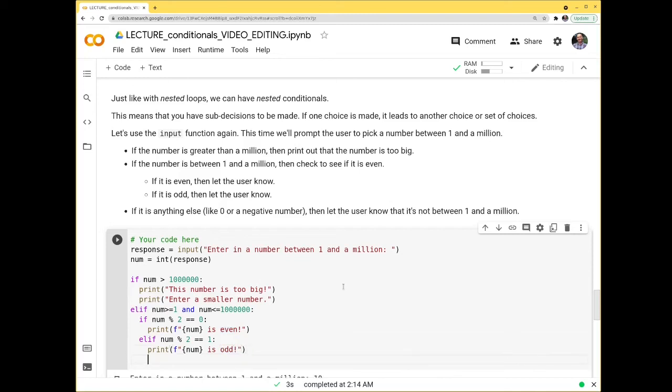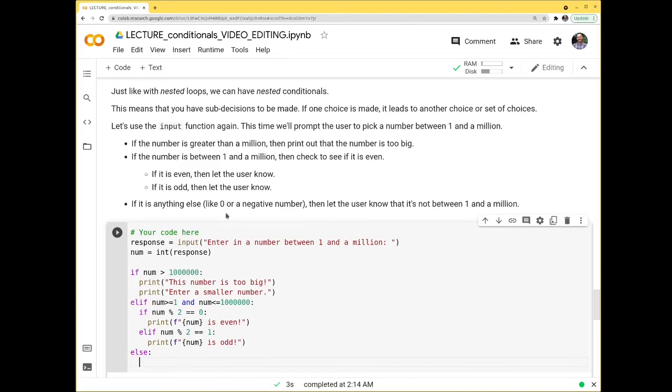Okay, so that only goes into these. It only goes in here if it passes this statement. So if it fails this, it goes to this elif, and now because these are indented down below, it is only in this region here. But I can come back out and de-indent to this else here. And now it's checking if it's anything else like 0 or a negative number, then we print, I'll use an f string, sorry, num is not between 1 and 1,000,000.